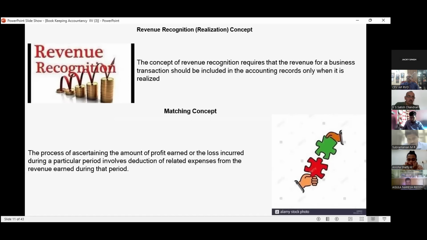For running the business, you have to give a salary to the employee, which should be related to the particular nature of the business. If you are earning from that business, from the clothes shop, that is why you are incurring the expenses. That expense should be allowed, and that is what the matching concept says. If you put some other expenses against that income which are not related to it, then they come under other expenses. They do not come under the matching concept.